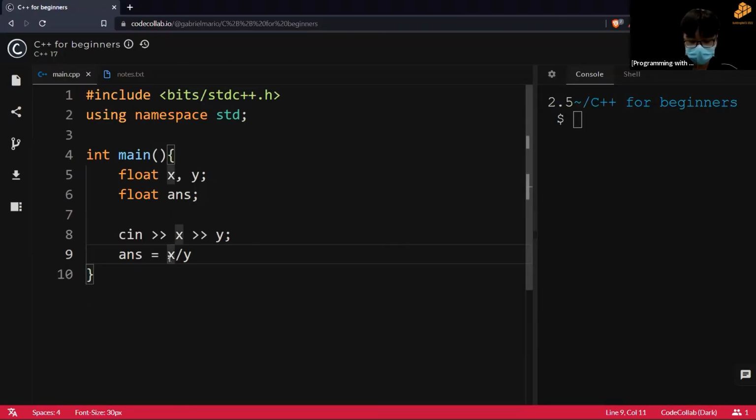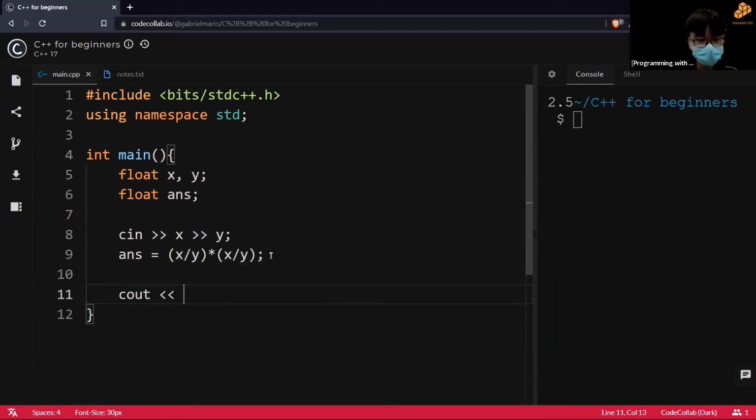So what I can actually do is take this bracket. It's similar to math, with your order of operations: you go bracket first, then your operators. So now I have x divided by y times x divided by y. So that is squaring. I divided and then I squared it. Now I can just output my answer.